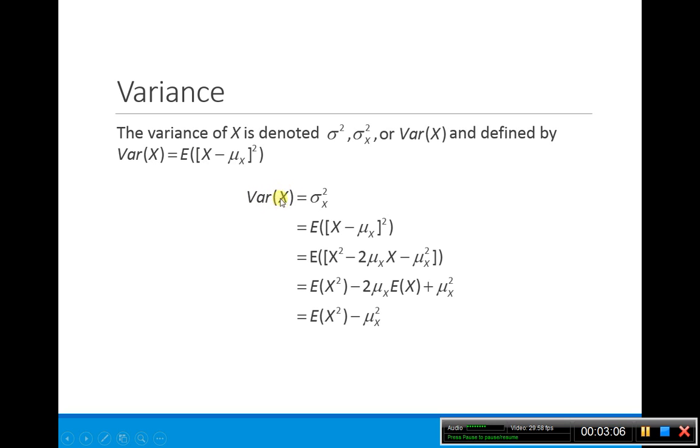Our variance of our random variable, if we look at this quantity, we can multiply this out. We get our random variable squared minus 2 times our mean times our random variable plus our mean squared. But remember, our expectation is a linear operator, so we can split this apart. The mean here is just a constant, so it comes out. So here we have the expectation of x squared. Our E of x is just mu of x, so here we have minus 2 mu x squared plus mu x squared, so we get this minus mu x squared.